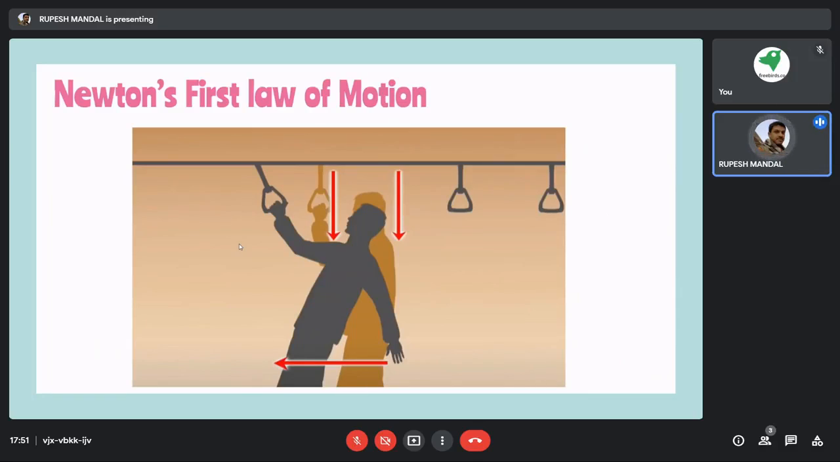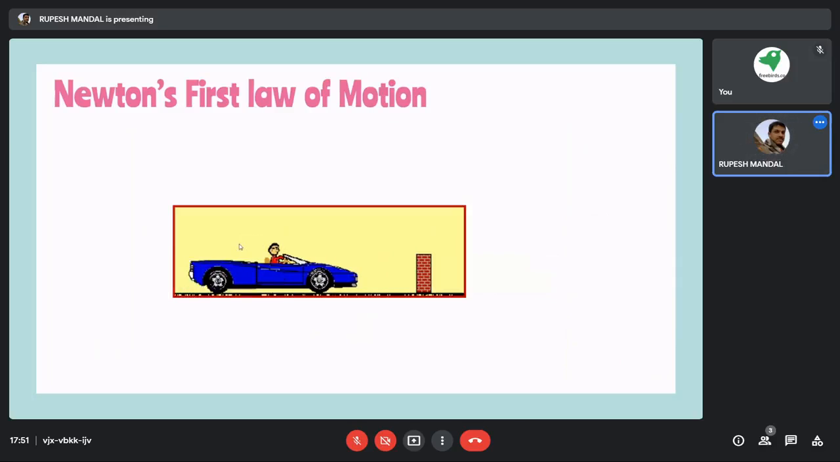And if I'm not holding the pipe or rod properly, I will fall forward. Okay, so this is called the inertia of motion. I am giving another example of inertia of motion.